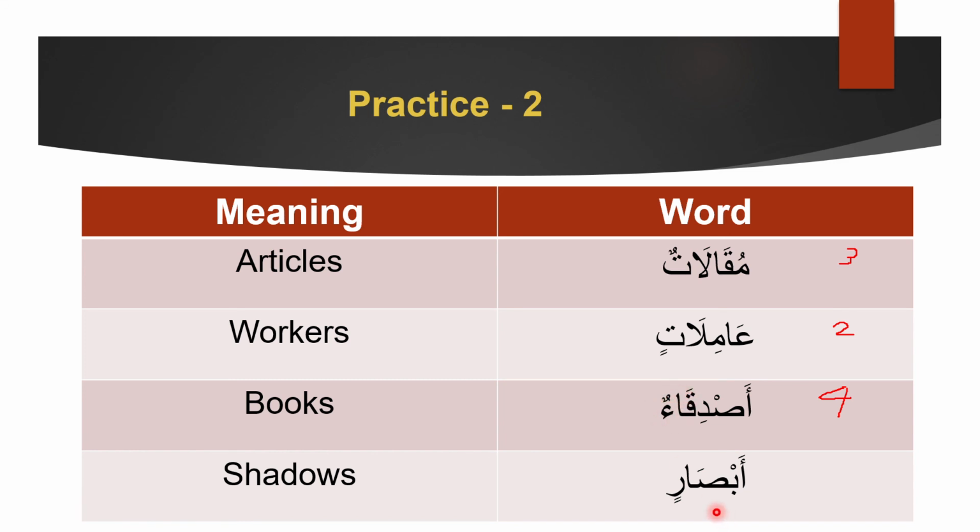Okay. Now the last one is abswaran. We know that this word right now has tanween and it's not showing any signs of combination. So based on the ending sound we can tell that this is a singular or a broken plural. So when we look at the word meaning, it means eyes. Eyes is definitely a plural, so we can say that this is a broken plural, and eyes is a non-human thing, so we can say that this is non-human broken plural. So based on the meaning, we got the fact that this is non-human broken plural.